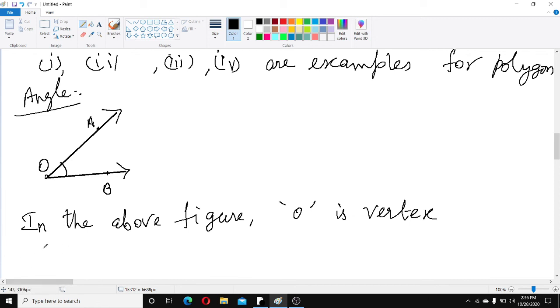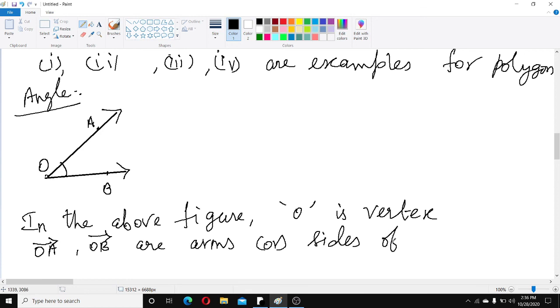The two rays. Which is the first ray? Ray OA. Second ray, ray OB. These two rays, OA and OB, are the arms or sides of the angle.